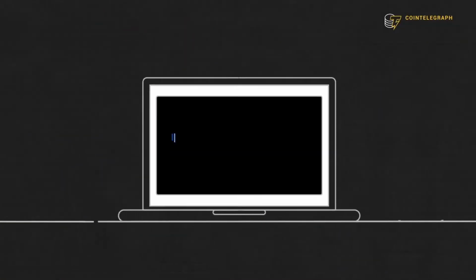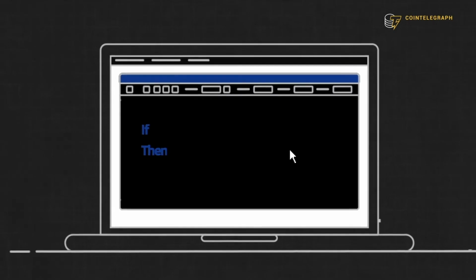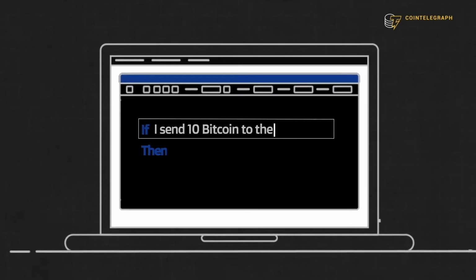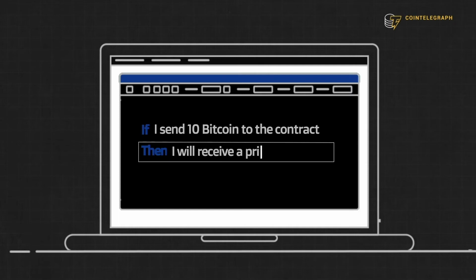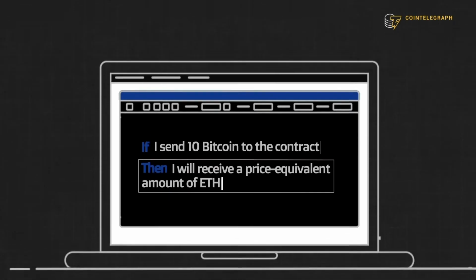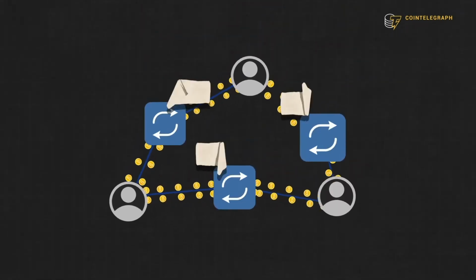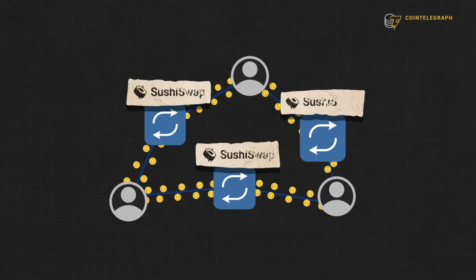You can think of smart contracts as digital if-then statements. To reword my earlier example, if I send 10 Bitcoin to the contract, then I will receive a price-equivalent amount of ETH. This is essentially how decentralized exchanges work, like Uniswap or SushiSwap.